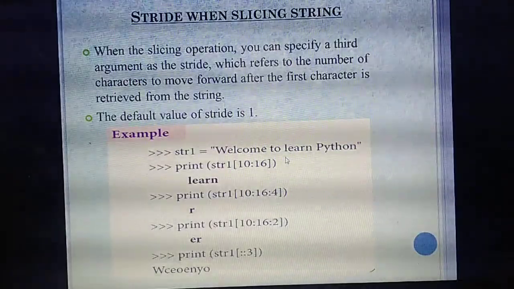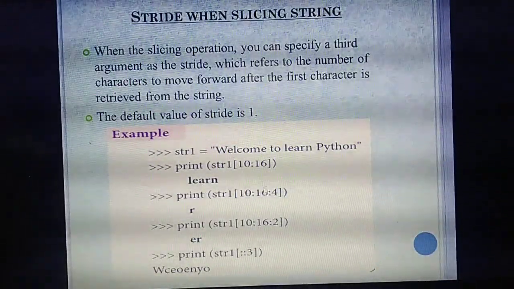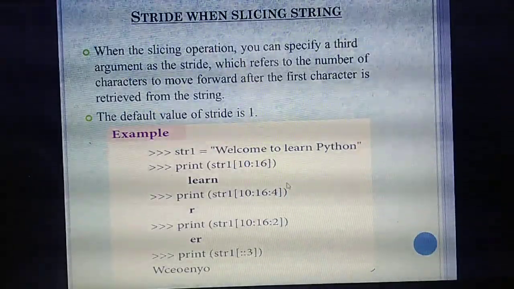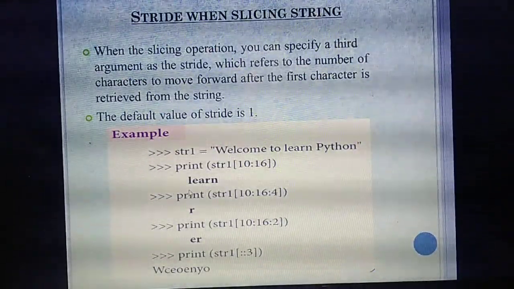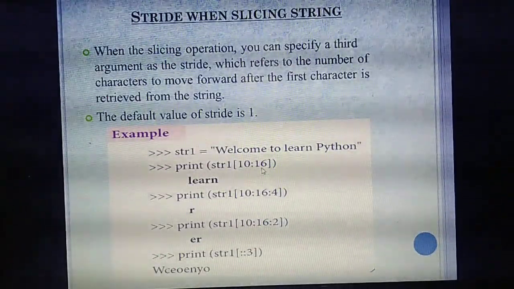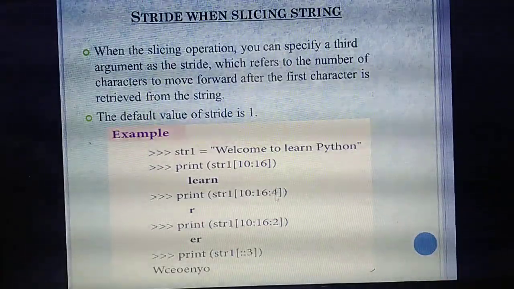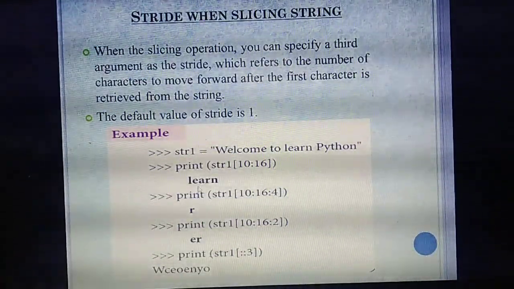Then listen, that's the first output. Next, in str1, this string 10 to 16 you have already sliced. In that, the 4: the fourth place in this word. Already you have sliced 10 to 16. In this, again you are going to take the fourth character. What's the fourth character? 1, 2, 3, 4.